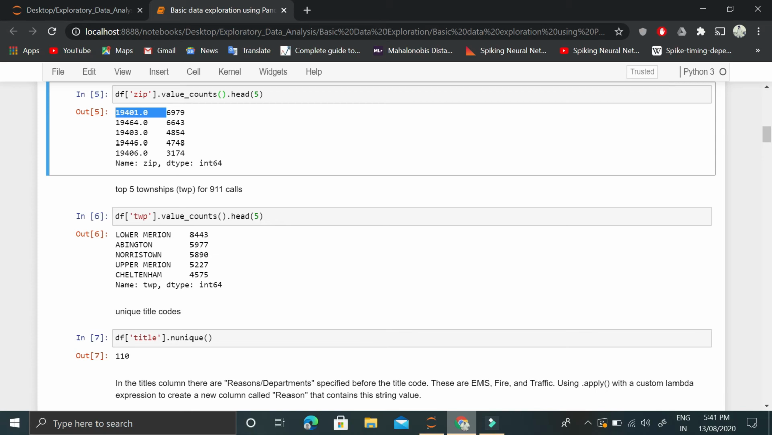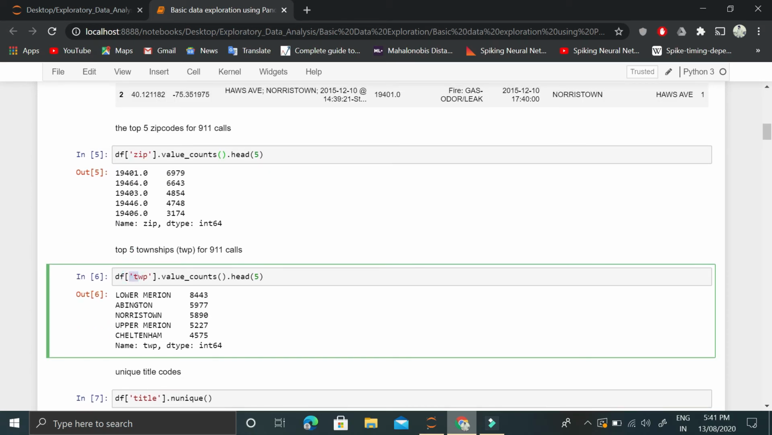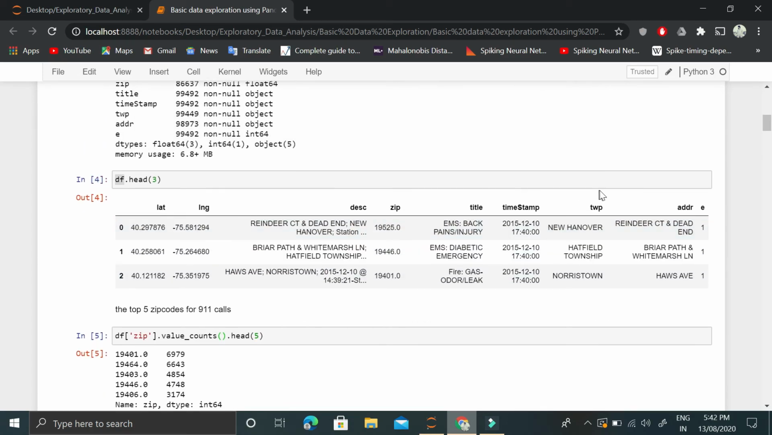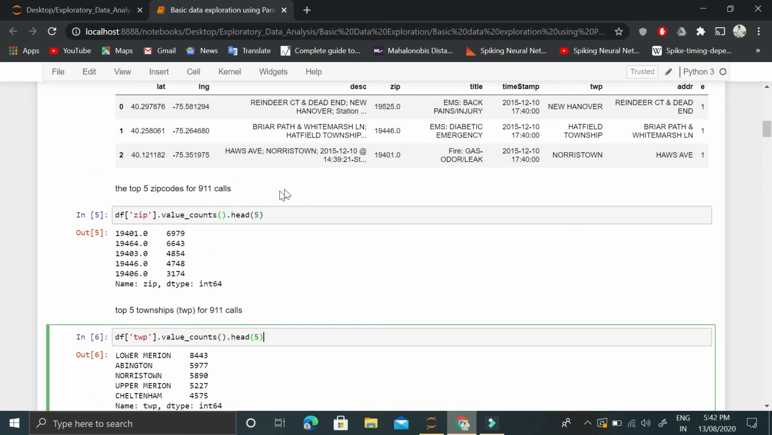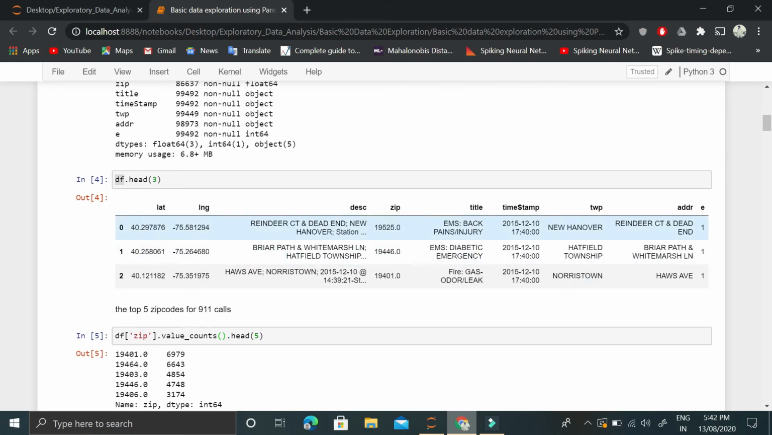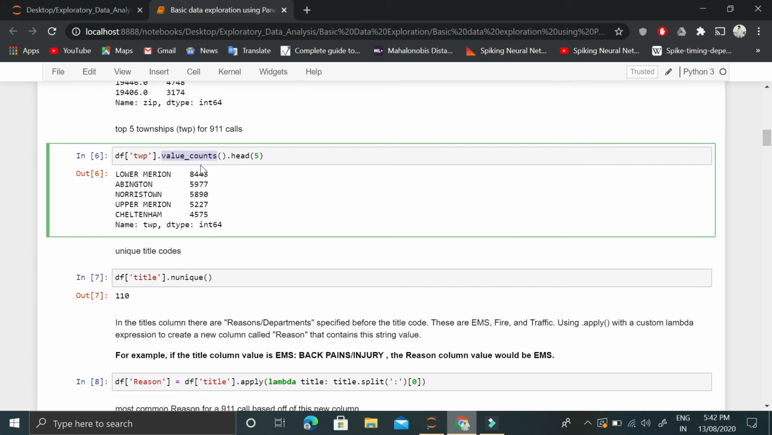Then these are the top 5 townships. The logic is the same, but this time we'll be using the column containing the township information. So this is the most, I'll not be calling it dangerous, but of course, if the maximum number of 911 calls were made from this township, it means there is some kind of a problem. Otherwise, the logic is the same for extracting these top 5 townships. We could also use the group by function ourselves, but value counts is a useful function which does that for us.